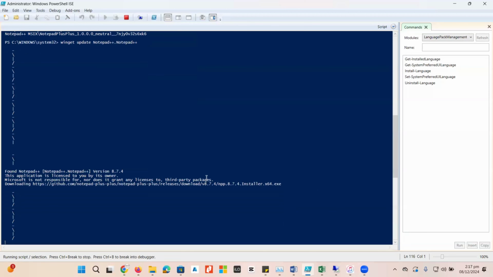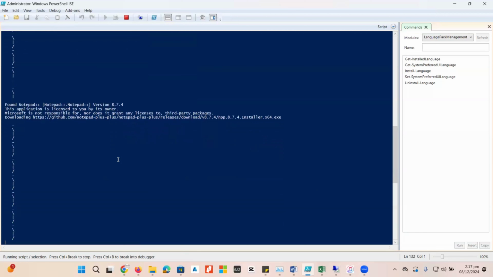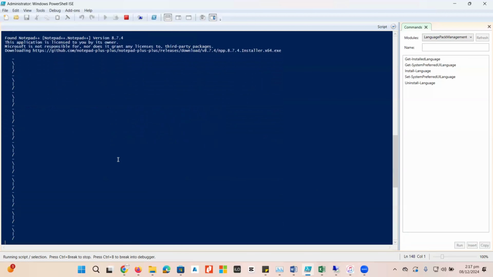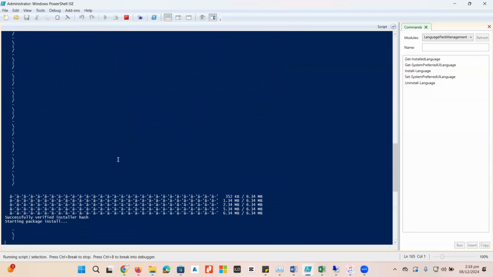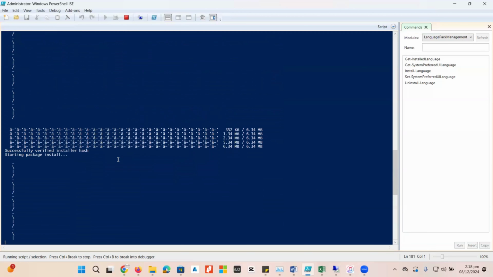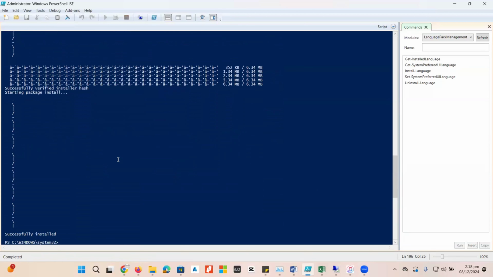And here we go, found the Notepad update, and it's initiated the update procedure, and within a few moments it will definitely update this application as well. So there are numerous things we can perform with the help of Winget. It's a command line utility, and if you want to perform any task related to application management, it's really simple, really easy.